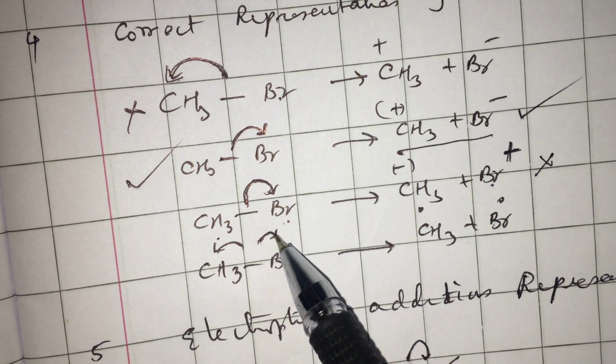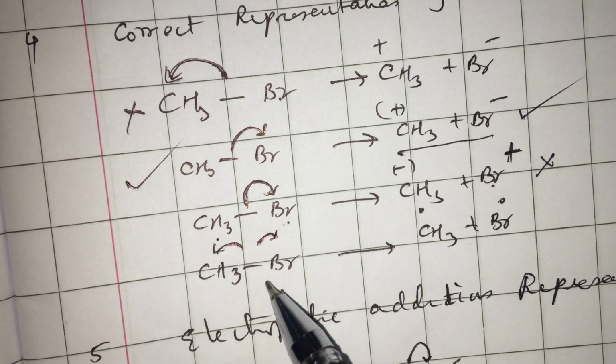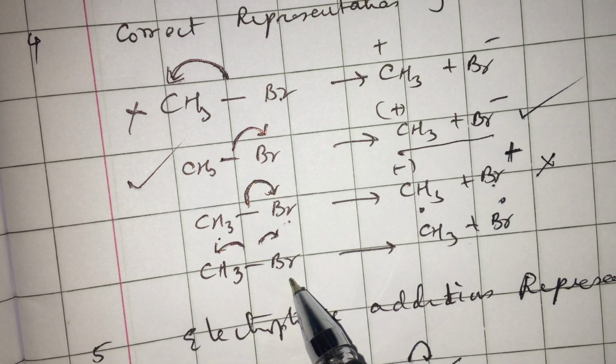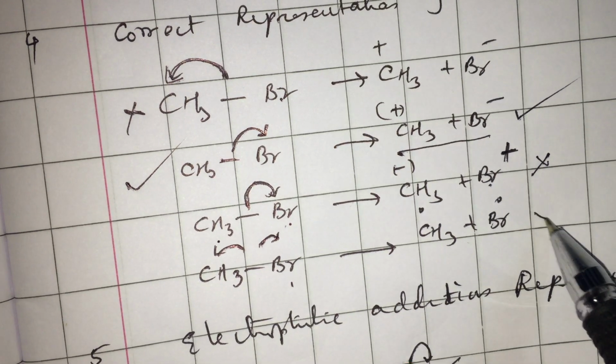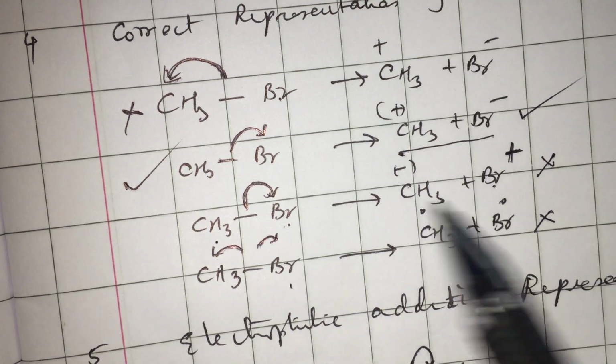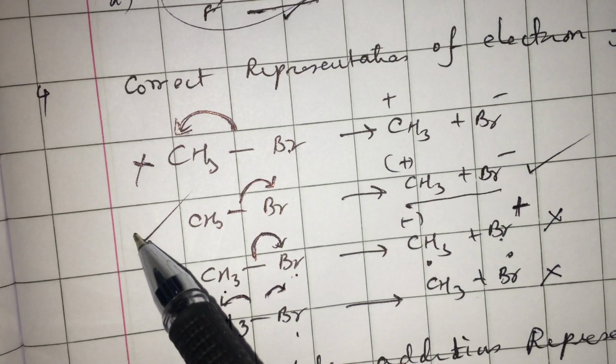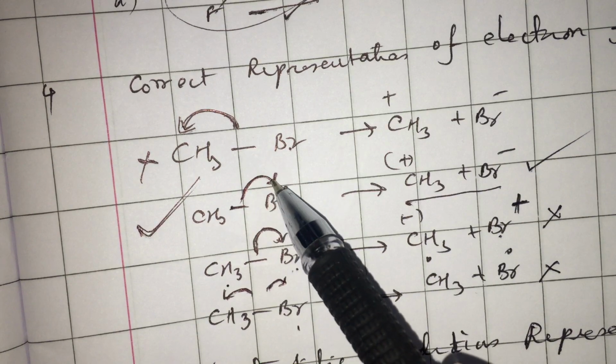These fish hook arrows indicate one electron this side, one electron that side. That means homolytic fission. They are not asking about homolytic fission. So heterolytic fission is correctly represented like this.